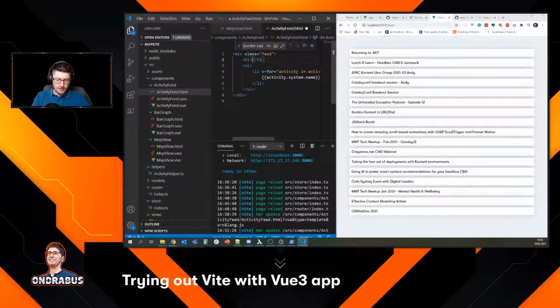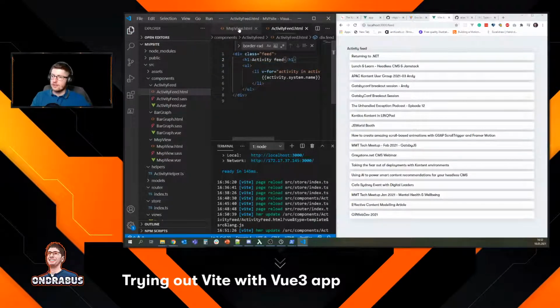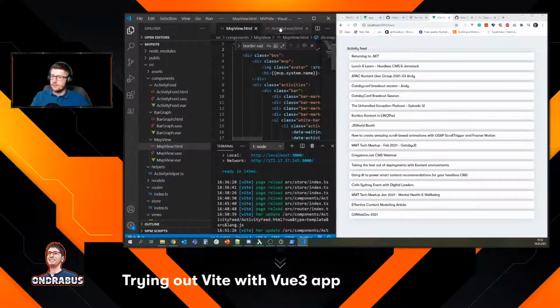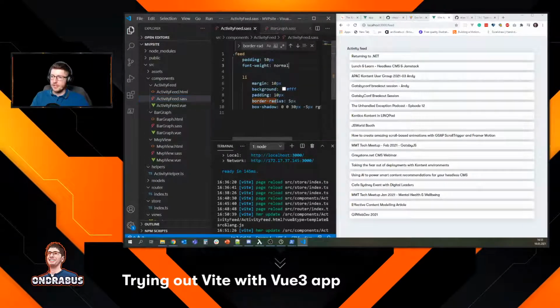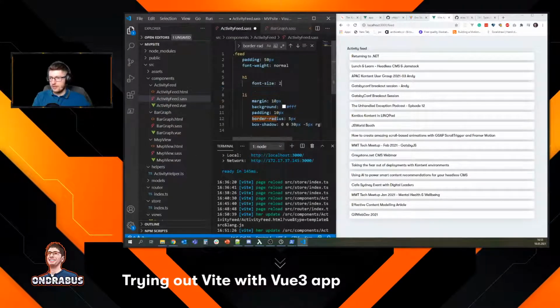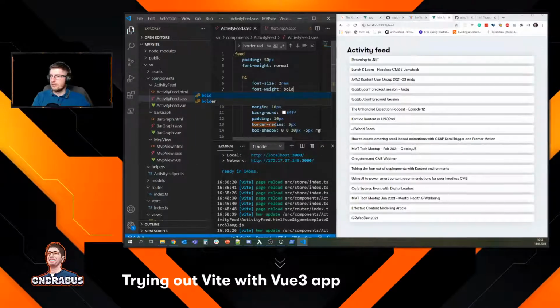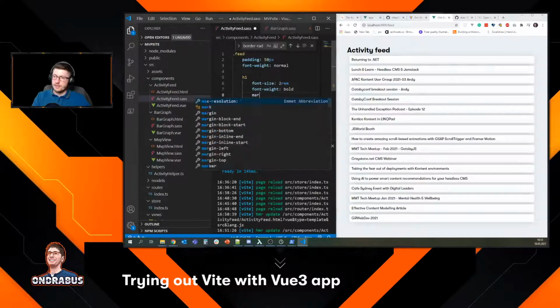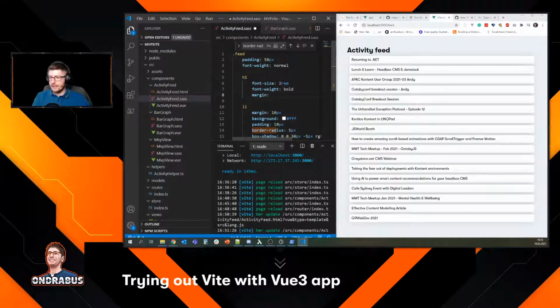And of course, we want to have a nice heading here, right? So let's say this is going to be activity feed. And the H1 should be a bit bigger. And I guess bold. Nice. And should have a margin, I guess.